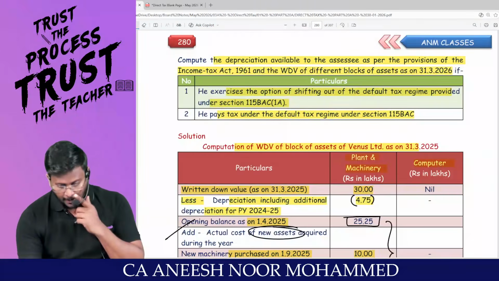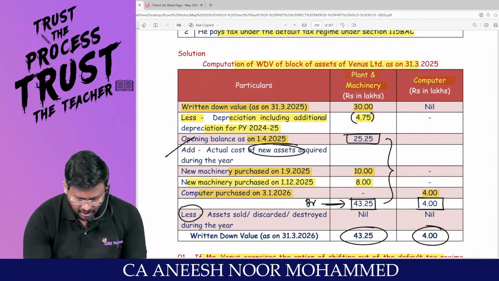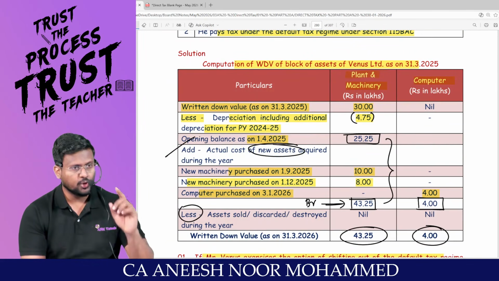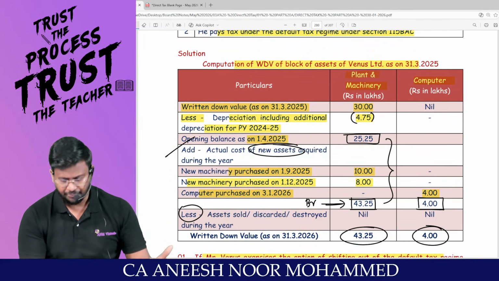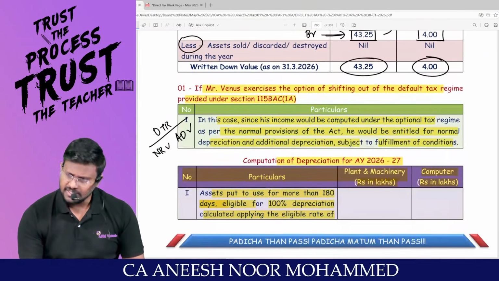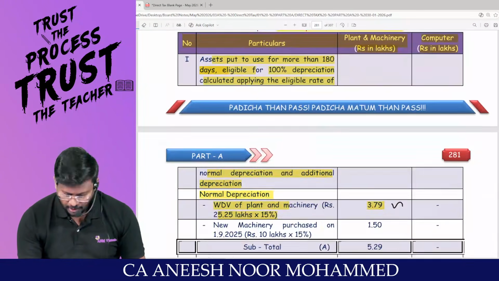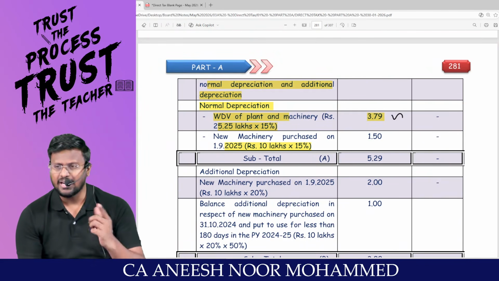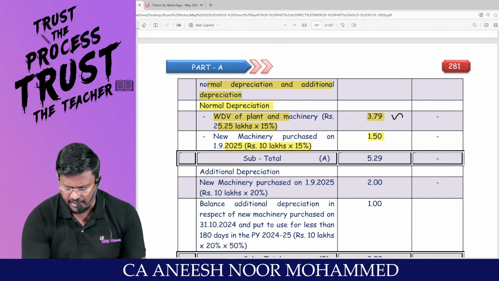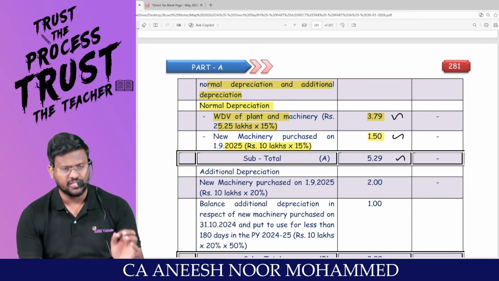Sir, there are two additions. New plant and machinery: one is more than 180 days and another is less than. For this 10 lakh, since it has been put to use for more than 180 days, you are entitled to claim depreciation at 15%. So 10 lakh into 15%, 1.5 lakhs. Are you clear with the total normal depreciation?